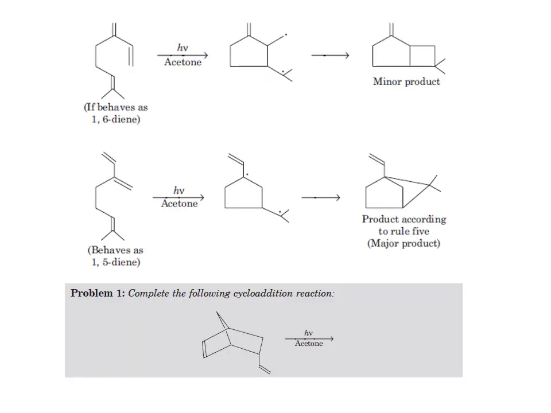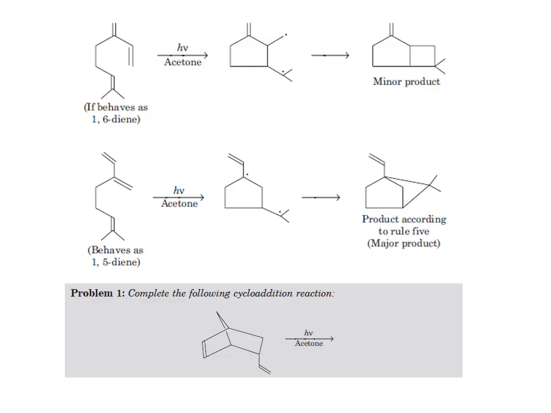Now here we can see some classic example where this molecule can behave as a 1,6-diene, and in presence of light and acetone it gets converted into this biradical, which produces a sigma bond, and this is considered a minor product. And when this diene behaves as a 1,5-diene in the same condition of light and acetone, it produces this biradical, which produces this bicyclic product according to the rule of 5, and this is considered the major product. And here we see there is a problem, and we ask this problem to complete the following cycloaddition reaction.